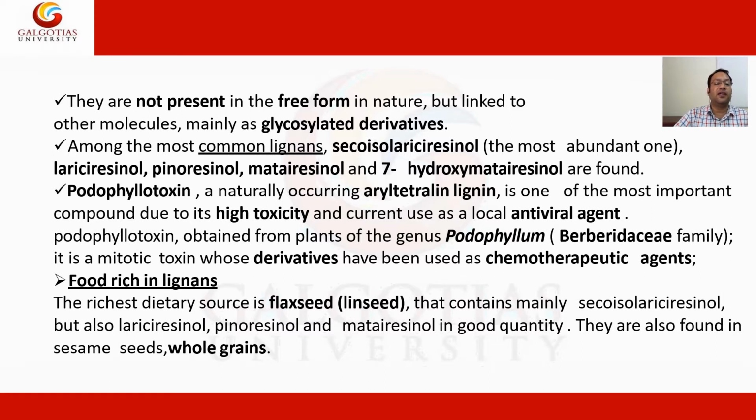Among the most common lignans, secoisolariciresinol, the most abundant one, lariciresinol, pinoresinol, matairesinol, and 7-hydroxymatairesinol are found. Podophyllotoxin, a naturally occurring aryltetralin lignan, is one of the most important compounds due to its high toxicity and current use as a local antiviral agent. Podophyllotoxin is obtained from plants of the genus Podophyllum, family Berberidaceae. It is a mitotic toxin whose derivatives have been used as chemotherapeutic agents.